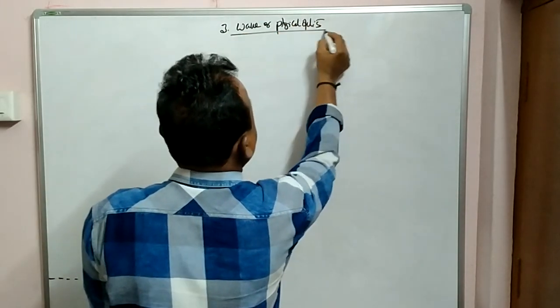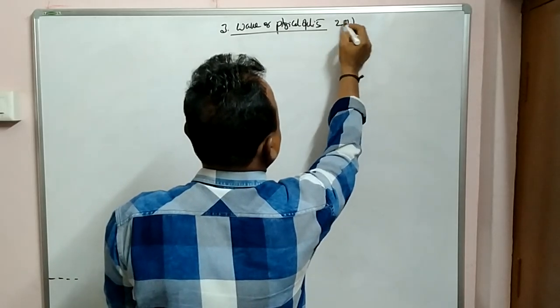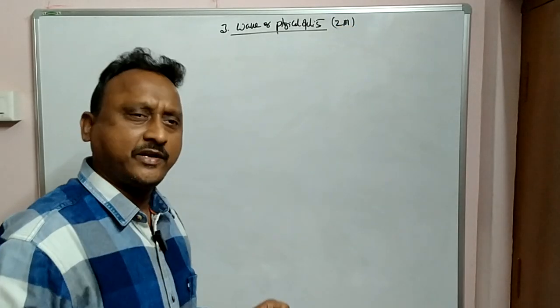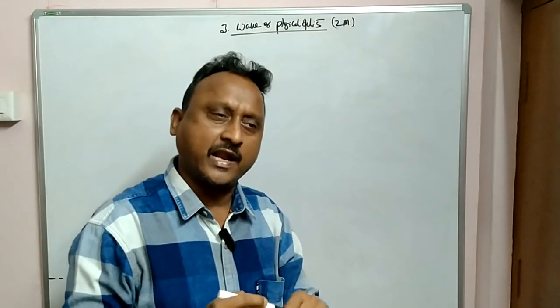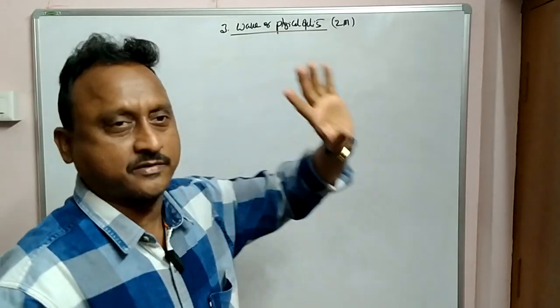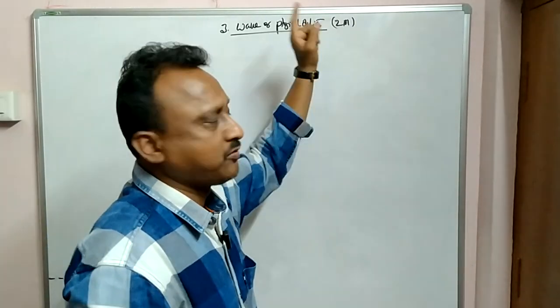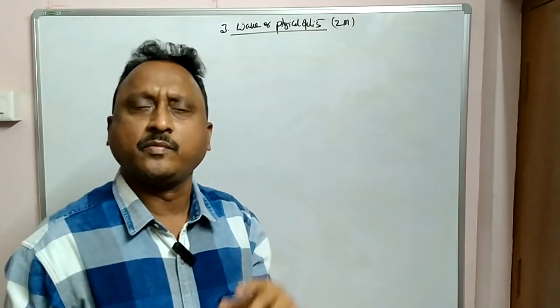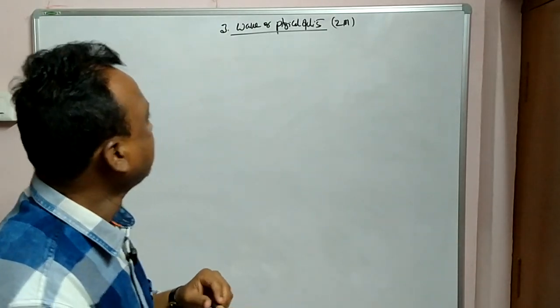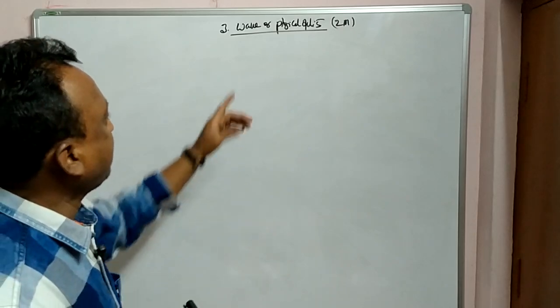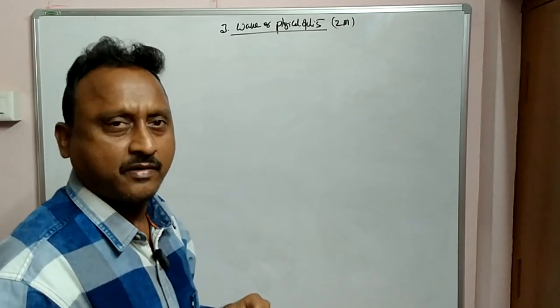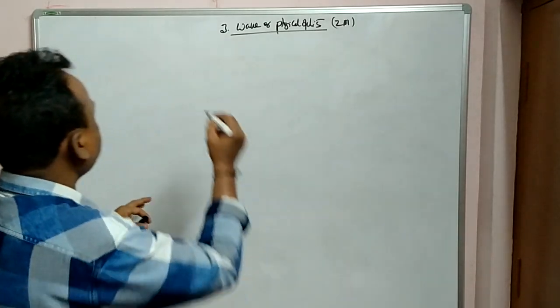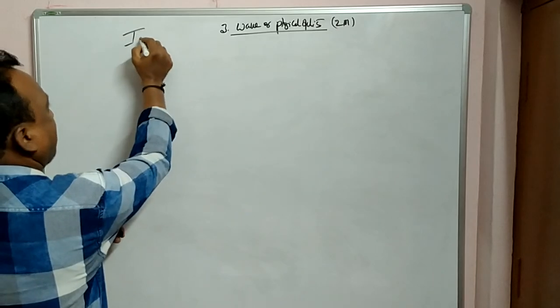From this chapter we are getting hardly 2 marks. Overall, the light chapters, ray optics and this one together, will be getting around 5 to 6 marks. But in this you will be getting 2 marks, from that you may be getting 4 marks. Overall the light chapter will have 5 to 6 marks. So first of all, before going into the wave optics third chapter or physical optics, let us go through some introduction concepts.